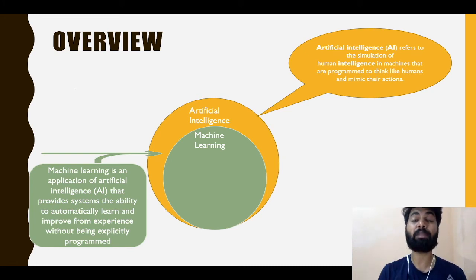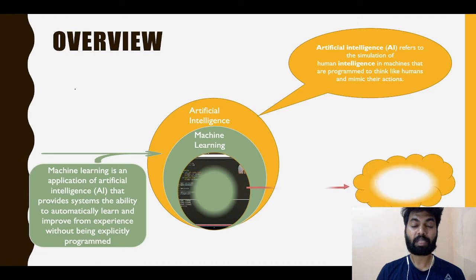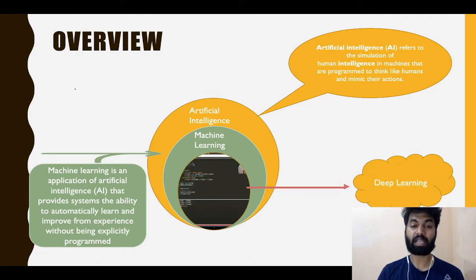Still, why do we need the deep learning concept? This is again an interesting part. What are the challenges we have in machine learning? What are the real world situations or problems that we can't solve with the help of machine learning? All these problems we will solve using deep learning. Deep learning is a sub-branch, or we can say an application, or a class of algorithms, of machine learning. From the figure it's clear: first is artificial intelligence, then machine learning is a branch of artificial intelligence, and deep learning again is an application or branch of machine learning.